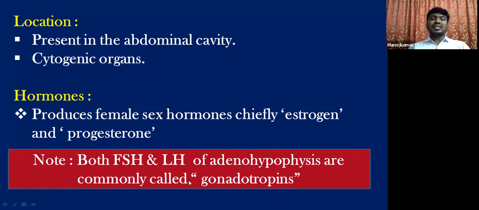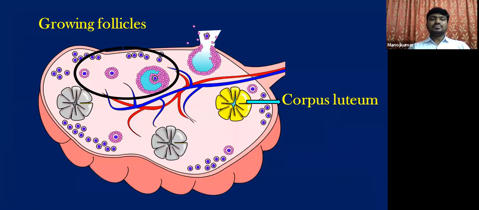So both FSH and LH are called gonadotropins because they are influencing the gonads, both male gonads and female gonads. This is a cross section of the ovary. Inside the ovary, we have two kinds of tissue, stromal tissue and follicular tissue. These are the growing follicles, where a primordial follicle becomes a primary follicle, then a secondary follicle, then a mature Graafian follicle. You'll be studying all these in the female reproductive system.